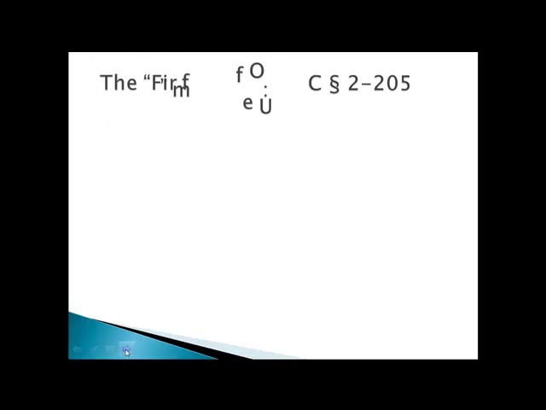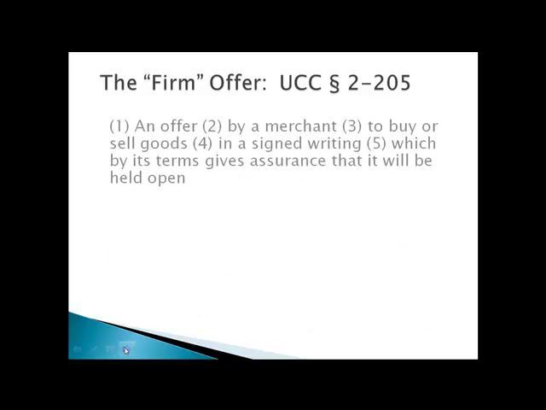The firm offer under the UCC allows an offer to be irrevocable even though there hasn't been consideration given for it. And this is different from the common law because, as we said, in the common law, you can have an option contract requiring that an offer be held open, but there needs to be some kind of consideration, even if it is just nominal. The courts will require some payment of consideration.